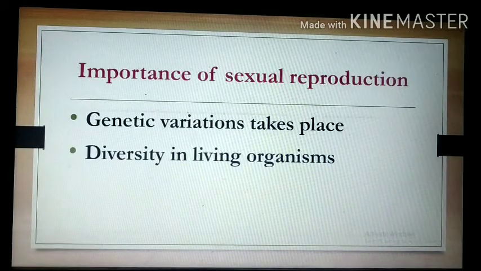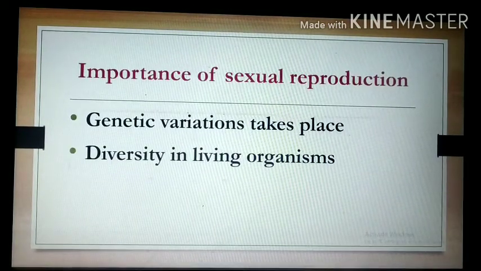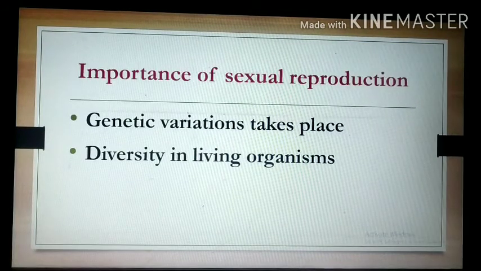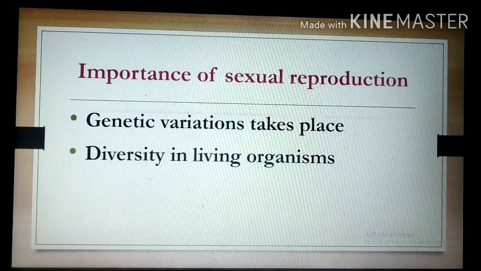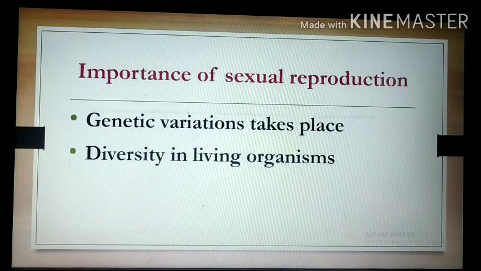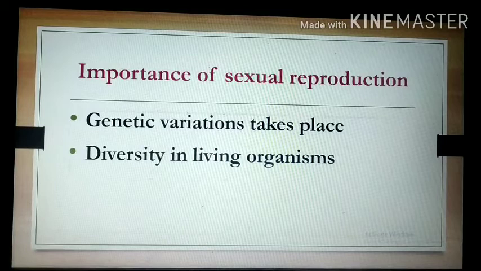Next is diversity in living organisms. As genetic variations are there, diversity in living organisms is there. We see different types of organisms belonging to the same species, and also diversity in living organisms because of sexual reproduction.